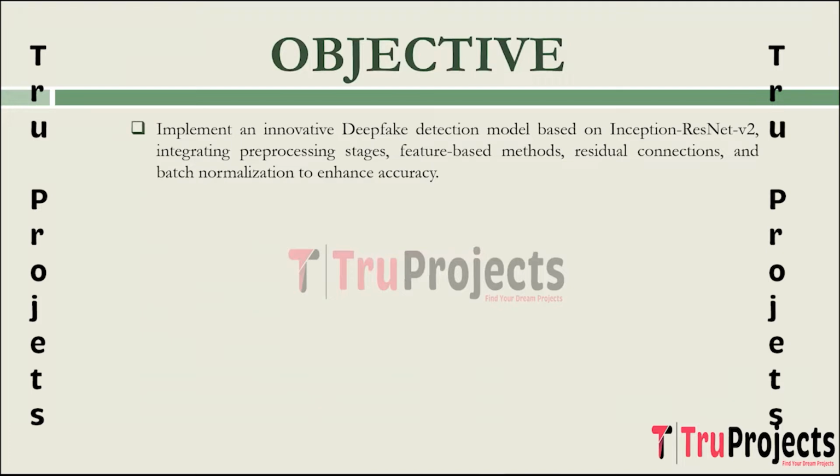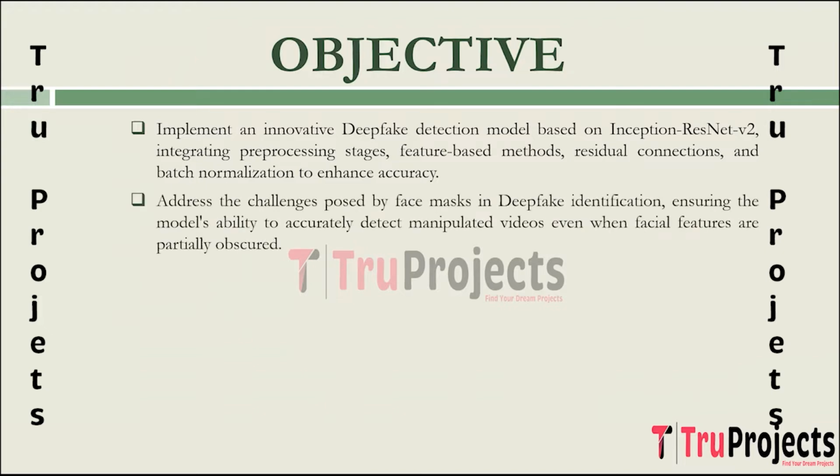Objective of the project. The project aims to propose and implement an advanced deepfake detection model based on a novel architecture which is Inception ResNet v2. This model incorporates pre-processing stages, feature-based techniques, residual connections, and batch normalization to enhance the accuracy of detecting deepfakes, particularly those involving face masks. With the widespread use of face masks during the infectious disease outbreak, the project specifically targets the challenges introduced by obstructed facial features. The objective is to develop a detection model that can accurately identify deepfakes even when facial details are partially obscured by masks.